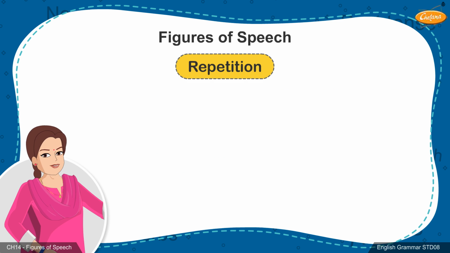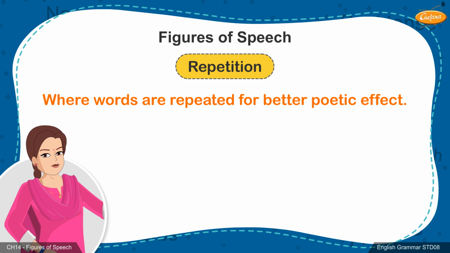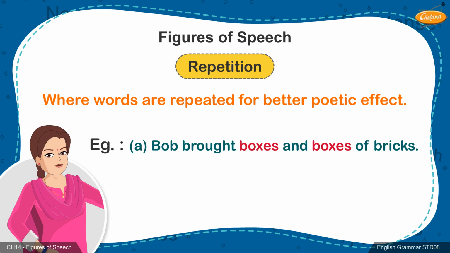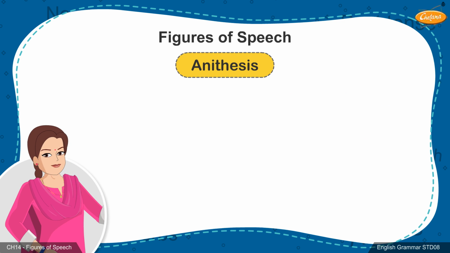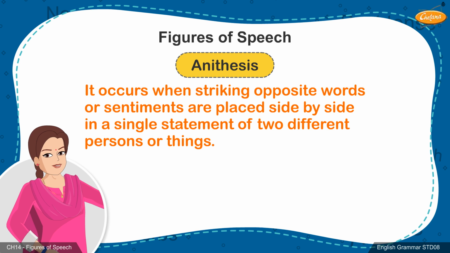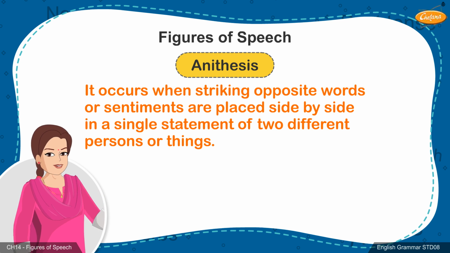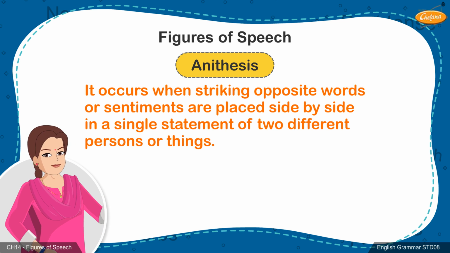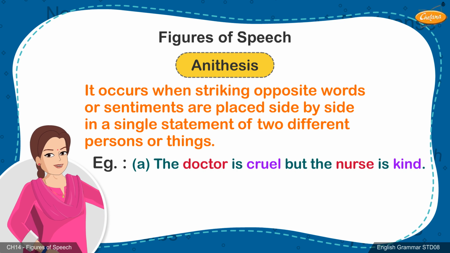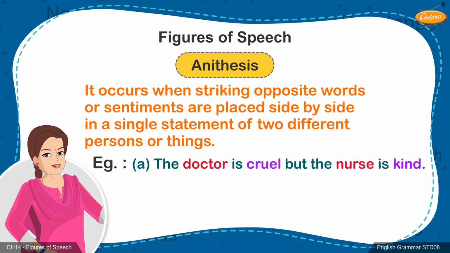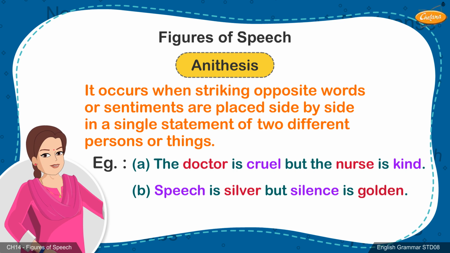4. Repetition. Here, words are repeated for better poetic effect. Example: A. Bob brought boxes and boxes of bricks. 5. Antithesis. It occurs when striking opposite words or sentiments are placed side by side in a single statement of two different persons or things. Example: A. The doctor is cruel, but the nurse is kind. B. Speech is silver, but silence is golden.